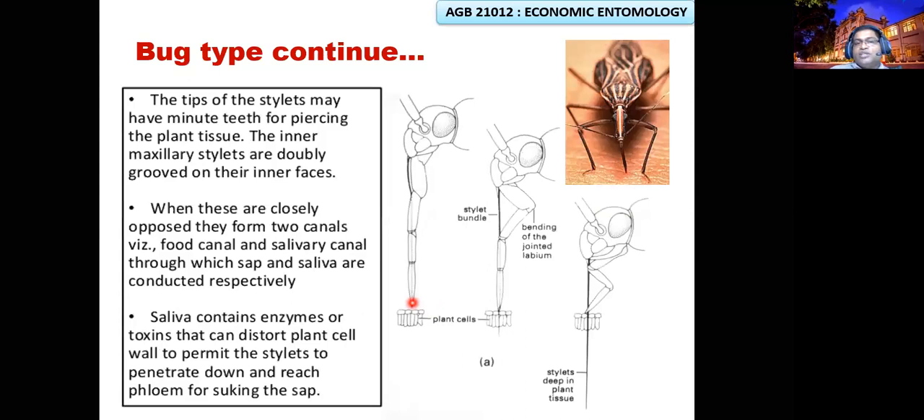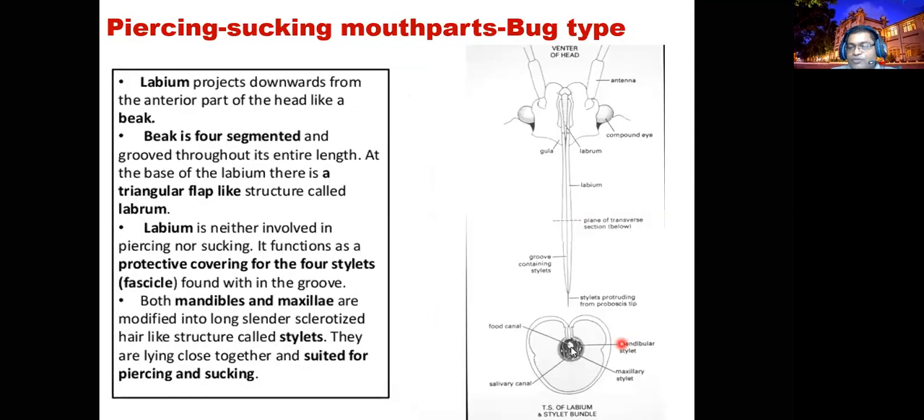Host surface. It's a double grooved one. In the maxillary stylet, a double groove forms two cavities. One is the salivary cavity, the other one is the food cavity. Here are two channels. Here the food channel. This one is the salivary channel. Two channels: food channel and salivary channel.